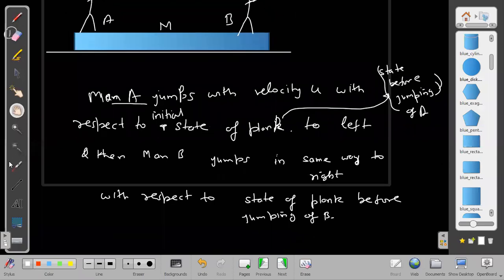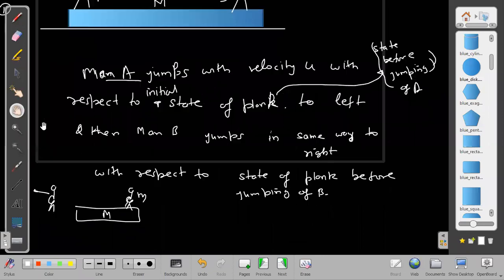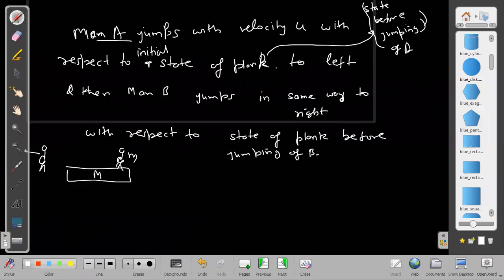Now you answer this question: what will be the final speed of the Planck after two jumps? So again, impulse, we can tell easily what is the impulse acting when man A jumps, then what will be the impulse acting on this B and Planck system? B mass is m and this is capital M. So as I told you before, the impulse will be equal to mu into u divided by m plus small m.